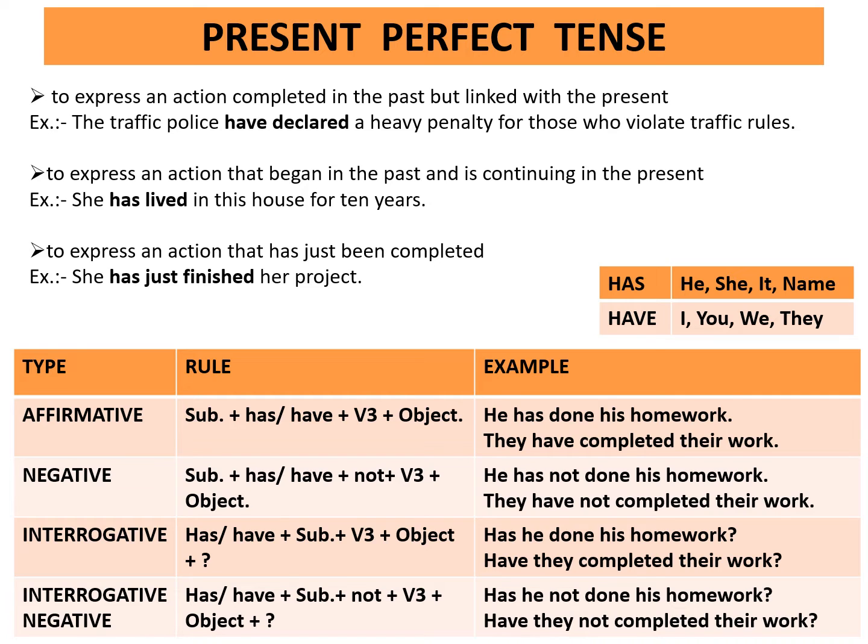Interrogative. Rule is has/have plus subject plus third form of the verb plus object plus question mark. Has he done his homework? Have they completed their work?